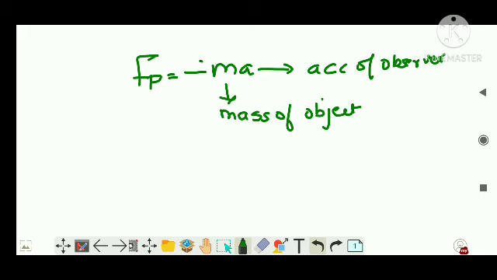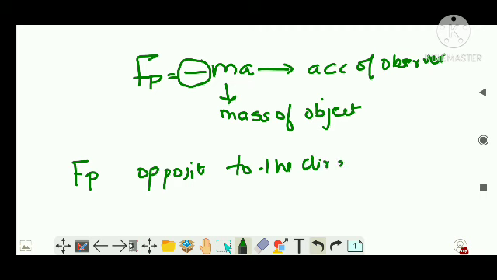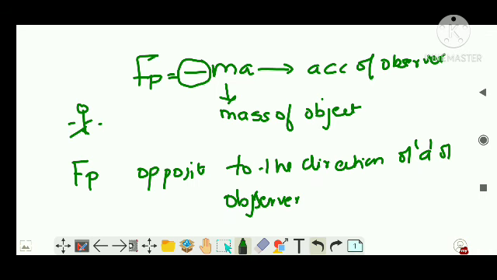Then you will ask me why this negative sign. The negative sign indicates that the pseudo force is always directed opposite to the direction of acceleration of the observer. That is, if the observer is accelerated in this direction, then the pseudo force should be in the opposite direction, not along the acceleration. That's the meaning of this negative sign.